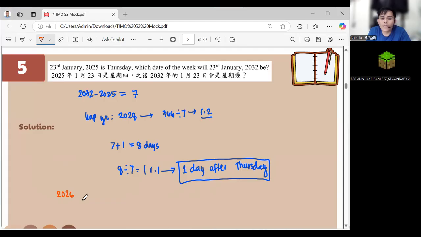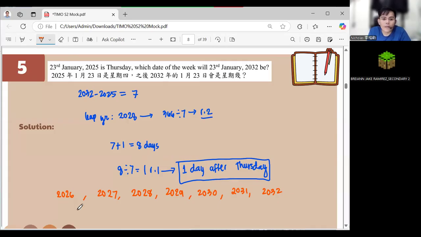Now, question, why do you think that on 2032, I didn't consider that one as leap year? Because it's still not February, sir. Correct. Because it didn't pass through February 29. So there's no 1 day added, right? There's no 1 day added yet.